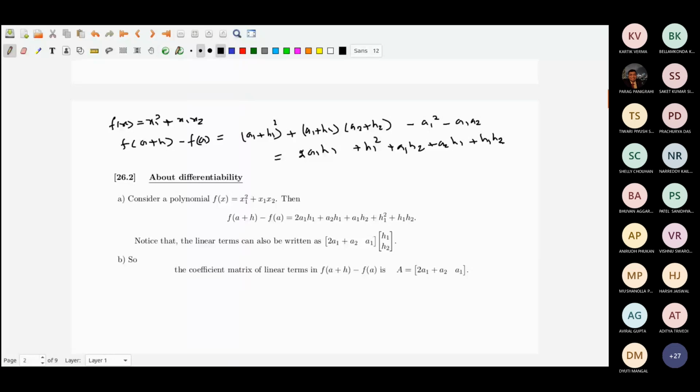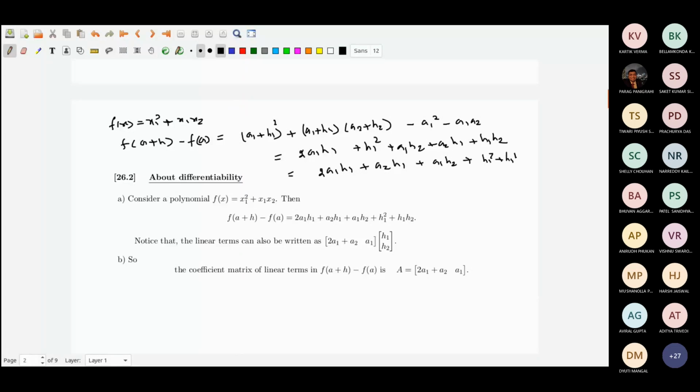The linear terms are 2a1 h1 plus a2 h1 plus a1 h2, and then there are some second degree terms, h1 square plus h1 h2.